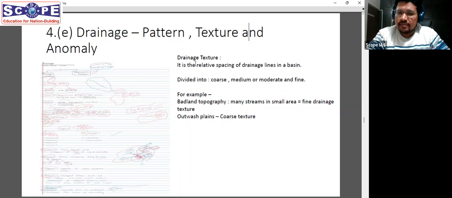So drainage texture is nothing but the relative spacing of drainage lines in a basin. So as you can see in a rock, how we classify a rock as coarse grained or fine grained on the basis of whether the mineral size is large or small and how closely they are clubbed together. Similarly in drainage, if the relative spacing of drainage lines is less, that is there are more drainage lines, more streams in a particular area, we say that it has a fine drainage texture. And if the relative spacing is very, very high, there are very few streams in a particular area, we say it has a coarse drainage texture. So this was one term that has come out of the box.